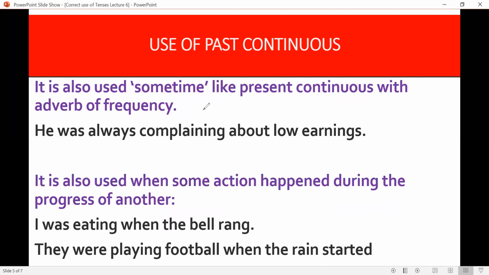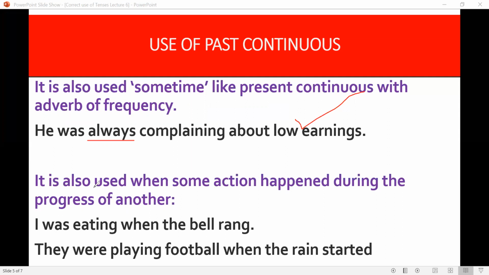It is also sometimes used like present continuous with an adverb of frequency. This is an adverb of frequency. He was always complaining about low earning. Always complaining. It may also be constructed as, he is always complaining about low earning. So it has its use like present continuous tense.